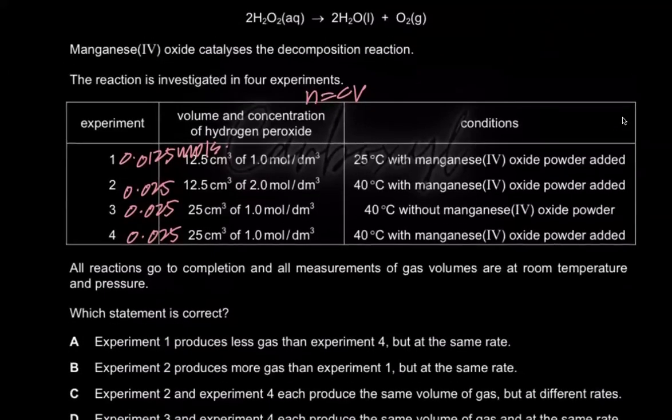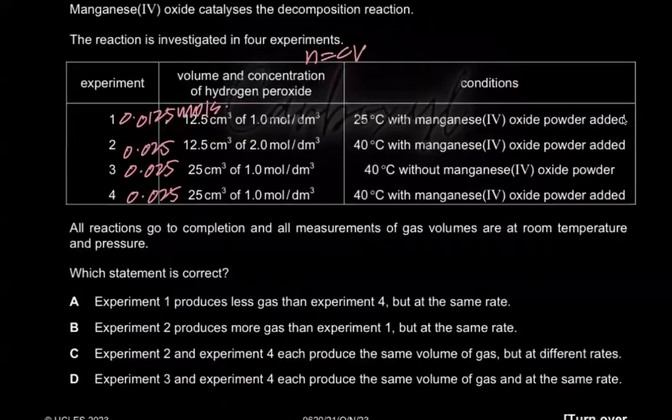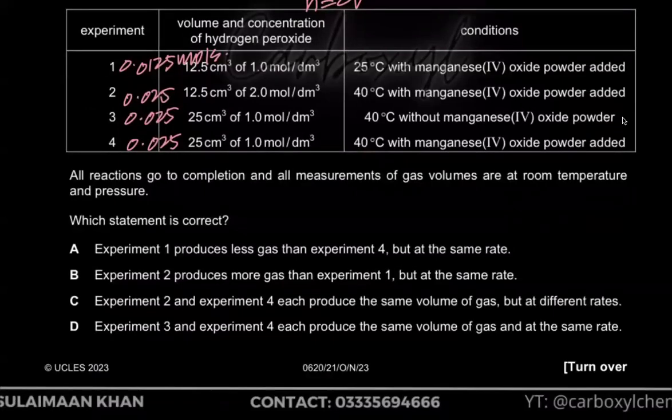Check out the rate. The condition in 1 is that you have 25 degrees Celsius with manganese oxide powder, and here you have 40 degrees Celsius. So rather than calculating the volume of gases, I can just say that the rate is not the same. Here you have 25 degrees Celsius and here you have 40 degrees Celsius. So this must be faster than this one, right? And because the concentration is the same, experiment 4 must be faster than experiment 1. So the rate is not the same. Experiment 4 is faster than 1.